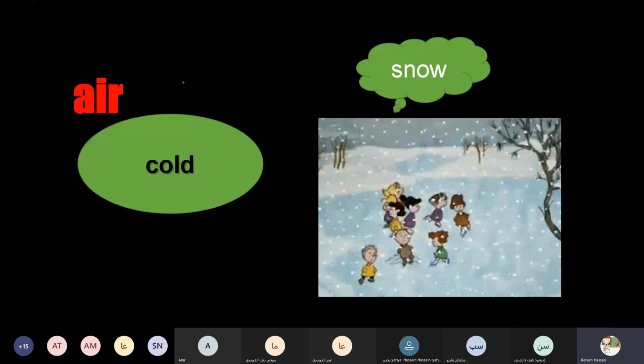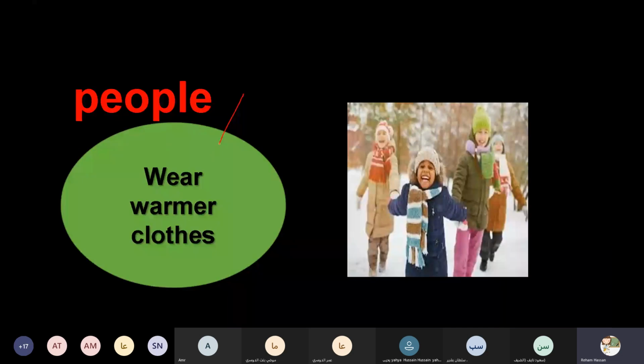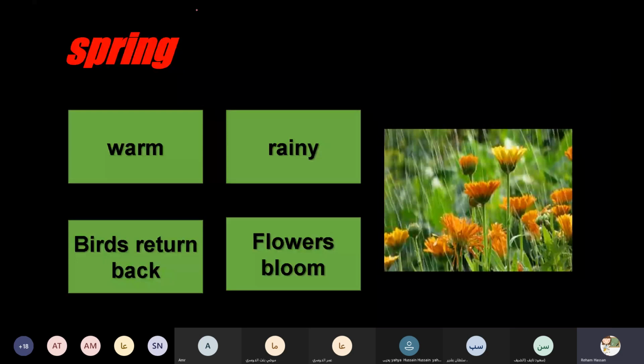Now what about each season? Let's start with the first. The weather in this season is cold, and in some places it's snowy, and the people must wear a warmer jacket. So this season is winter. What about after winter?